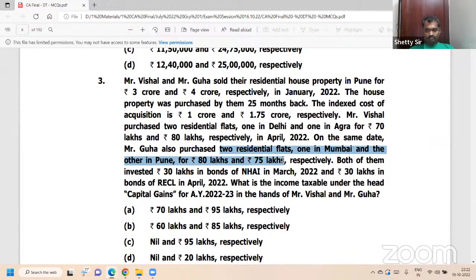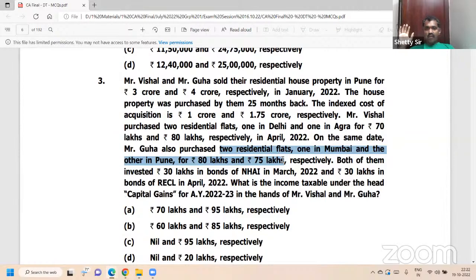Both of them invested 30 lakhs in bonds of NHAI in March 2022 and 30 lakhs in bonds of RECL in April 2022. Let's do 54EC, easy. From Jan 22, 6 months only. Luckily the 6 months check is satisfied. Sold in Jan 22, within 6 months, capital gains will not arise under 54EC. Maximum 50 lakh.